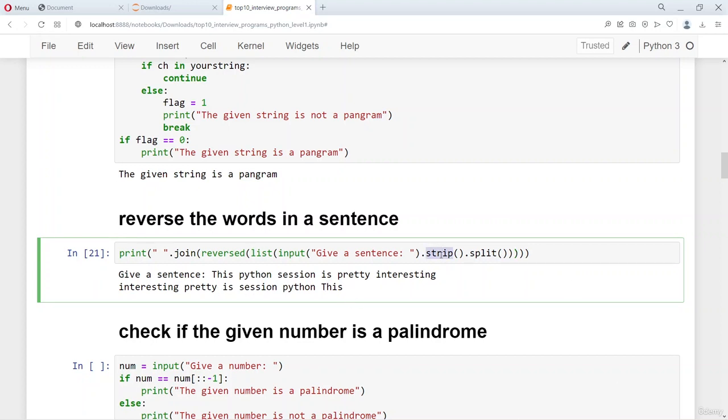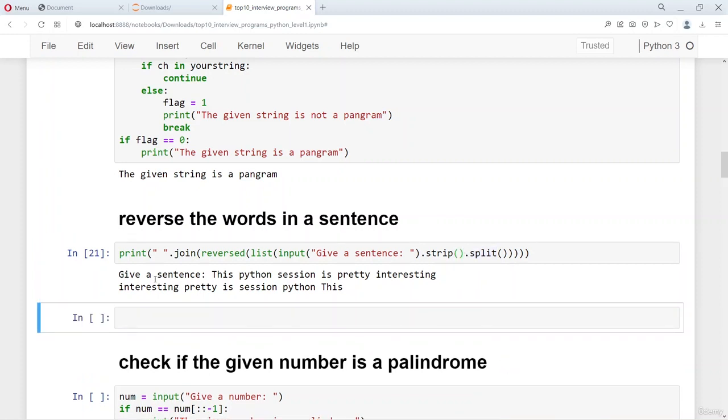So here the function of the strip is to remove the trailing and the leading blanks. The function of the split is to split the string whenever there is a space, and the input statement takes the whole sentence. This Python session is pretty interesting, right? Just to debug this program a little more.